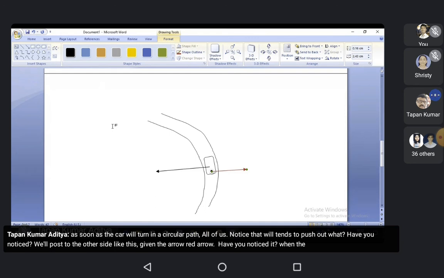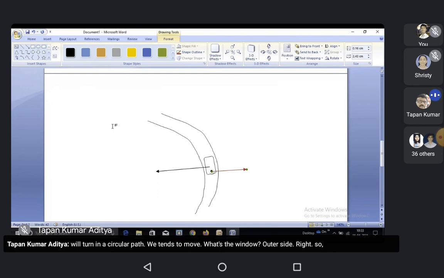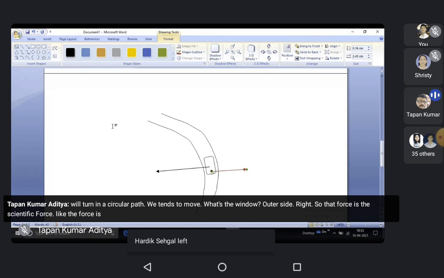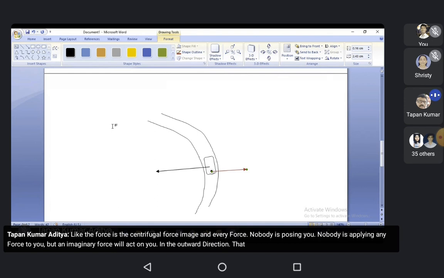When the car or bus turns in a circular path, you tend to move towards the window, the outer side. So that force is the centrifugal force, the imaginary force. Nobody is pushing you. Nobody is applying a force on you, but an imaginary force acts on you in the outward direction. That force is the centrifugal force.